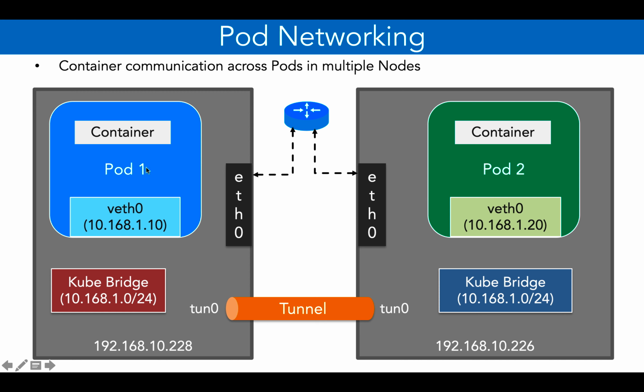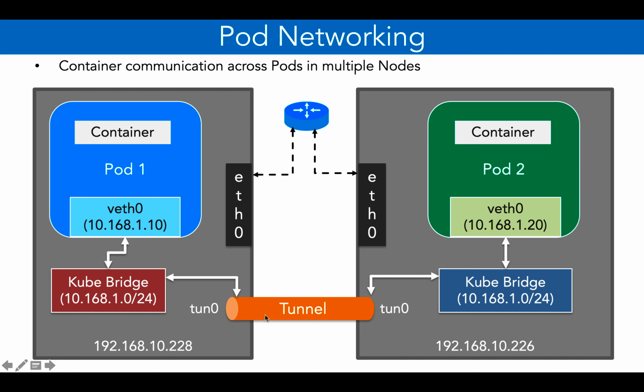From the container in pod 1, it will come to the virtual Ethernet card of pod 1. From there, it will go to Kube Bridge. But instead of going to ETH0, it will go to TUN0 of node 1. And then the packet will travel the tunnel, come out here, and then it will land on Kube Bridge. And from Kube Bridge, it is simple. It will go to the virtual Ethernet card of pod 2 and then to the container of pod 2. Now, to go from here to here, as I said, it has to use the network infrastructure. And this is something called an overlay network.